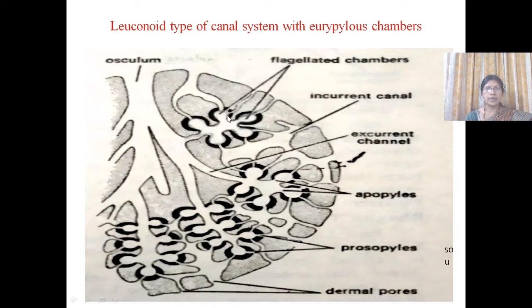The incurrent canals open into these flagellated chambers through prosopiles, and these chambers open into excurrent canals through apopiles. So this type of leuconoid is called the eurypylous type.